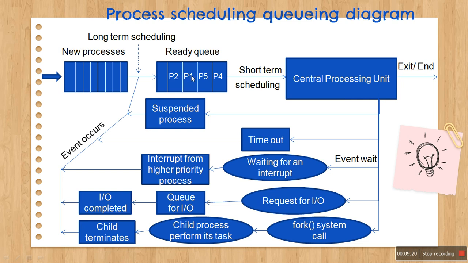So it is called short term scheduler because this scheduling happens more frequently than this, because when this queue is about to become empty, then long term scheduling occurs. So the frequency of long term scheduling happening is less than short term scheduling, right? So short term scheduler is faster. And the scheduling decision is made after every time slice, right?